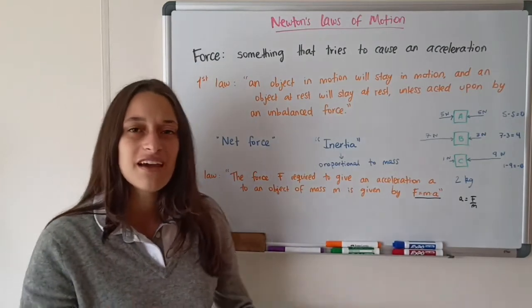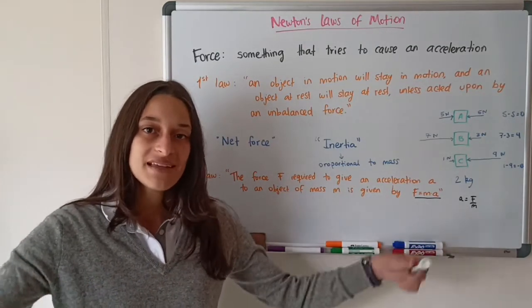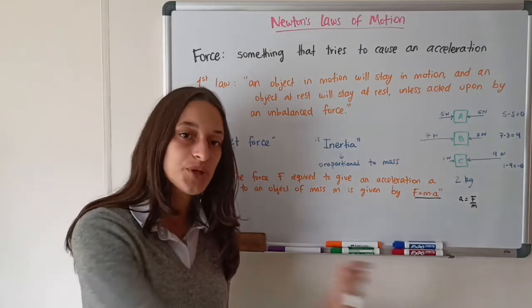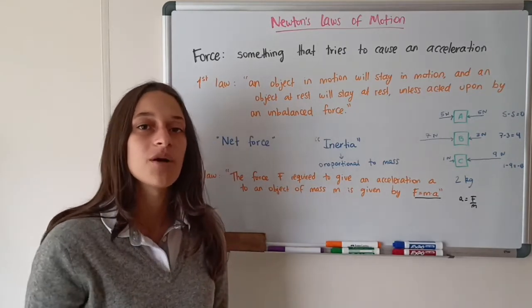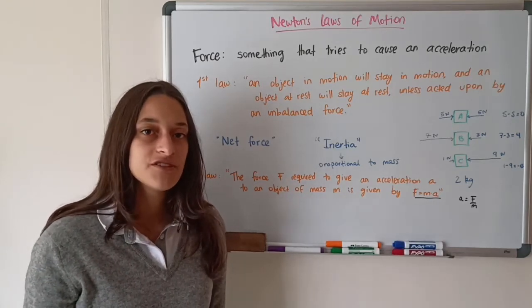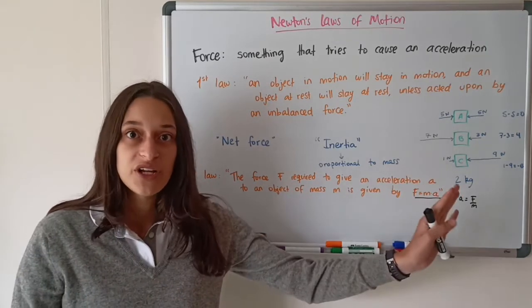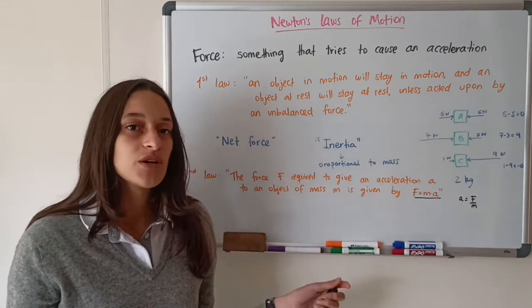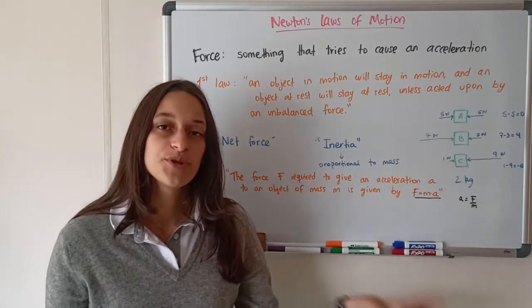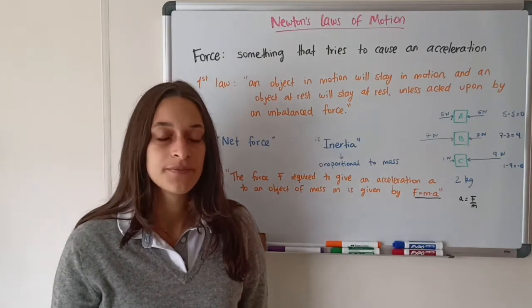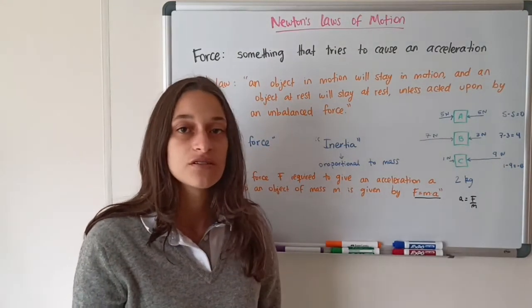That means that the heavier an object is, the more massive it is, the bigger it is, the harder it is to put to motion or stop it from moving. So for example, if you wanted to give the same acceleration to a refrigerator and to a bottle of water, you would have to require a much bigger force to push the refrigerator and set it in motion than the bottle of water.